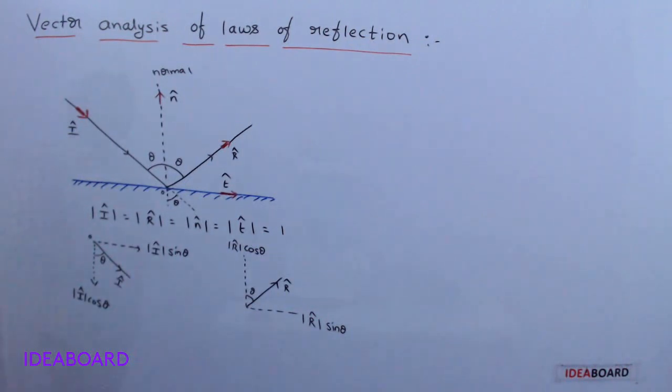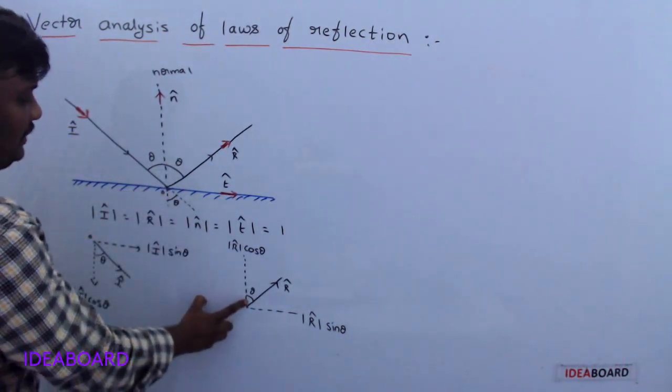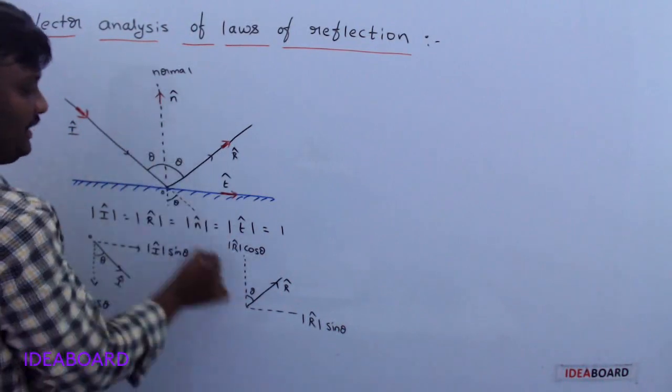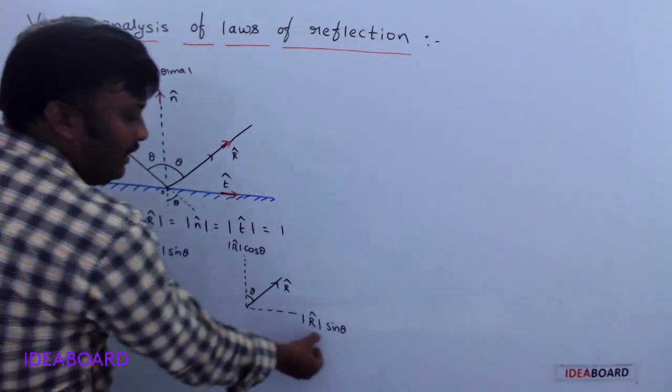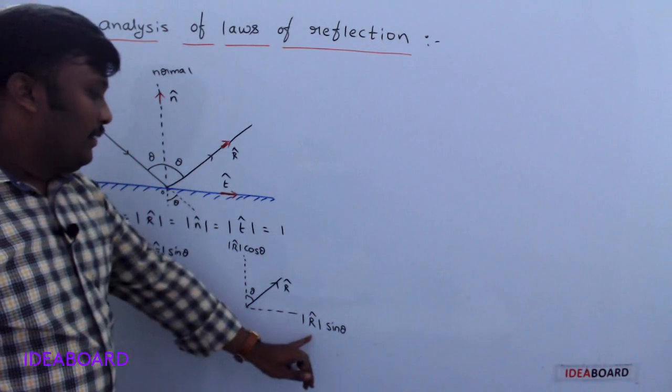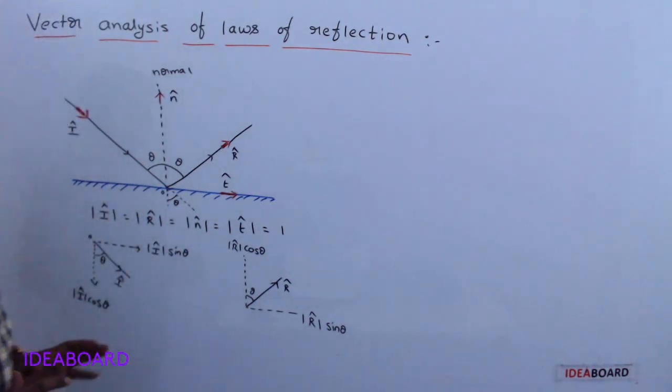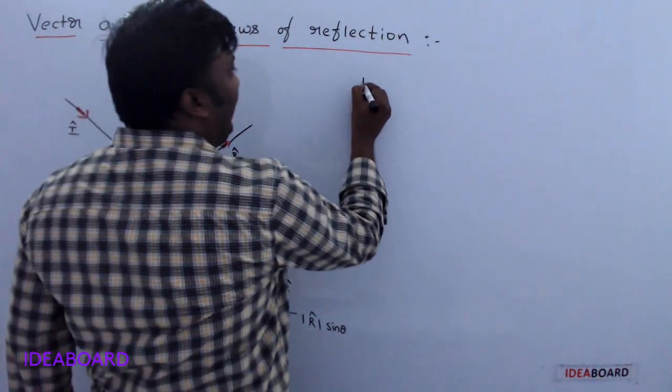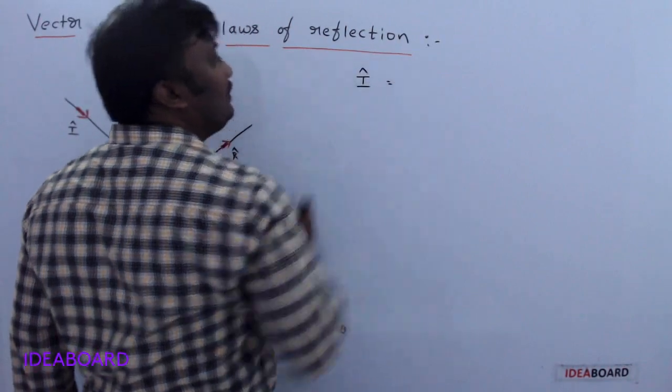Do you understand? Because this is the angle. So along the normal direction, mod r cap cos theta, and along the surface, mod r cap sin theta. Clear?